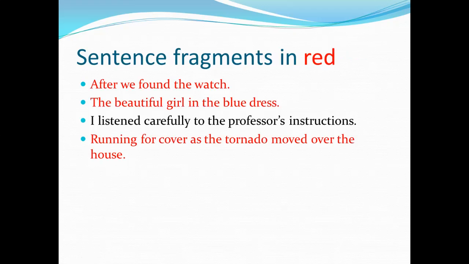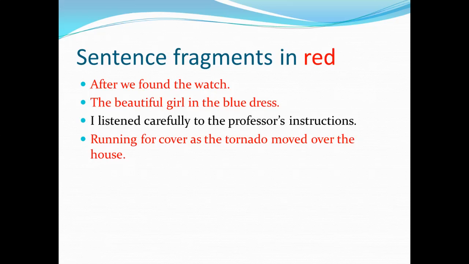Hopefully you identified these 3 sentences in red as being the fragments. The first one, "after we found the watch," is an incomplete thought, so it's a sentence fragment. The second one, "the beautiful girl in the blue dress," we have a noun, we have a subject, which is the girl, but we don't have any sort of action there. We're missing a verb. The third one is the only one that is a complete sentence. It has a subject and verb and expresses a complete thought.